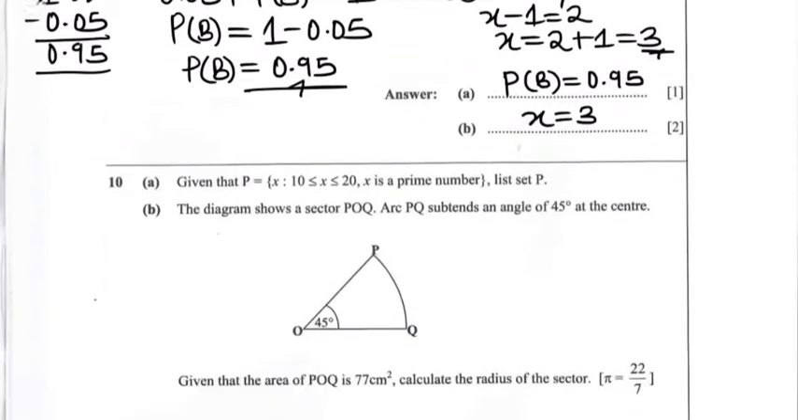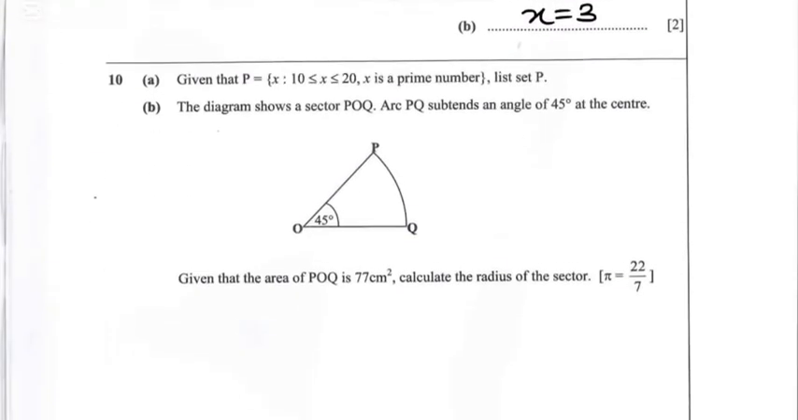Question 10 has got two parts as well. Part A, which is on sets, and B on mensuration. Starting with A, given that set P is a set of x such that x is greater or equal to 10 but less than or equal to 20, and x is a prime number, list set P.